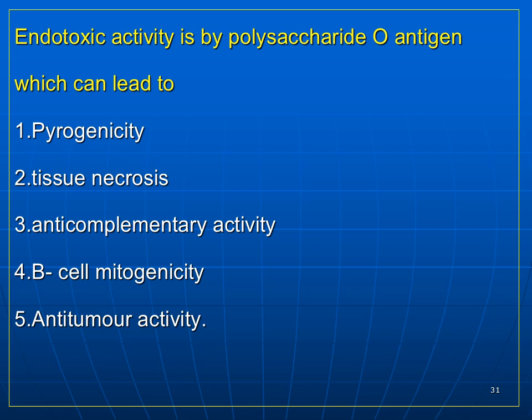This leads to pyrogenicity, tissue necrosis, anti-complementary activity, B cell mitogenicity, and anti-tumor activity.